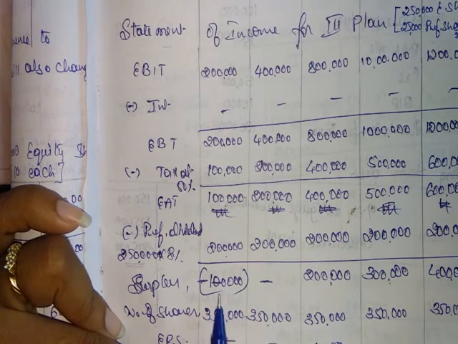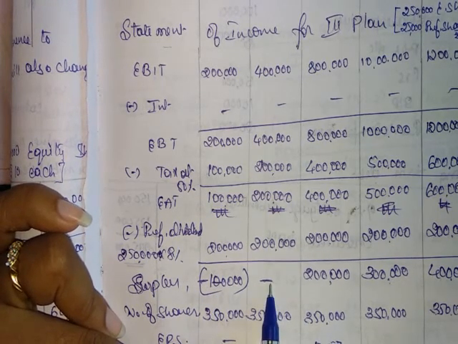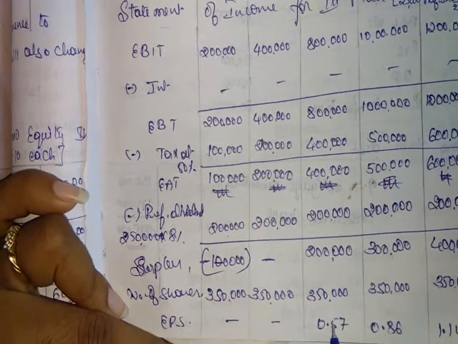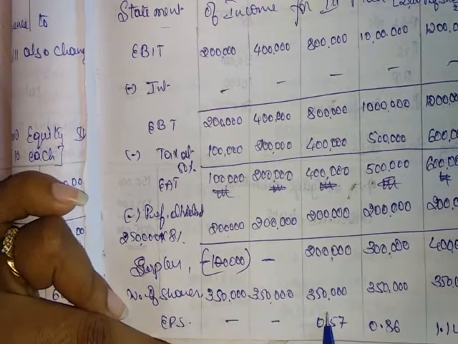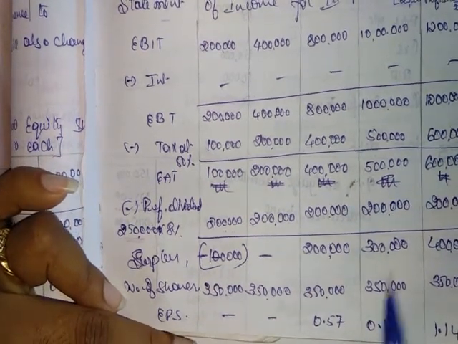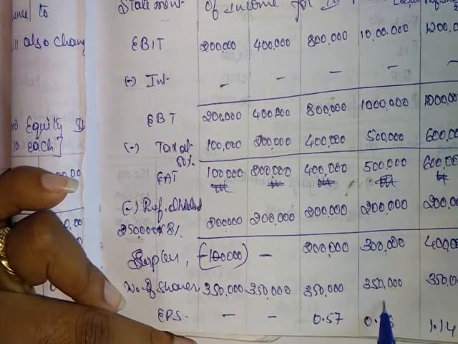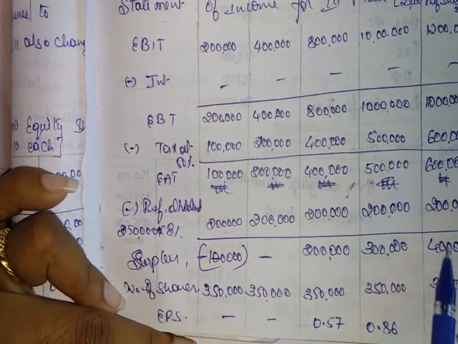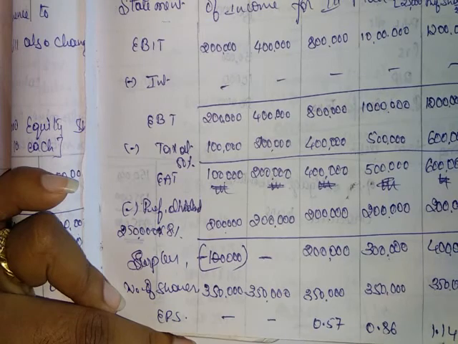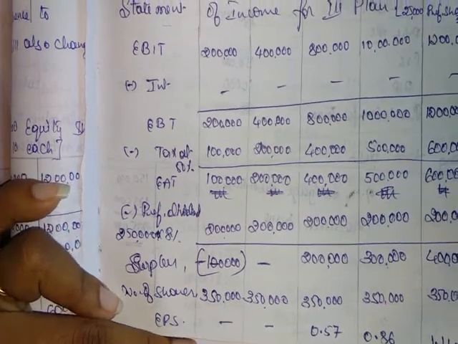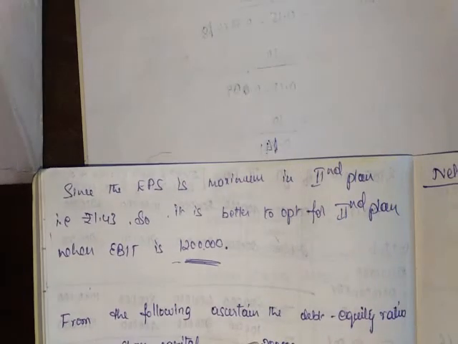So EPS, we cannot pay EPS for loss, for no loss, no profit. But for the third, 2 lakh divided by 3,50,000 is 0.57. 3 lakh divided by 3,50,000 is 0.86. 4 lakh divided by 3,50,000 is 1.14. So they have asked to recommend.